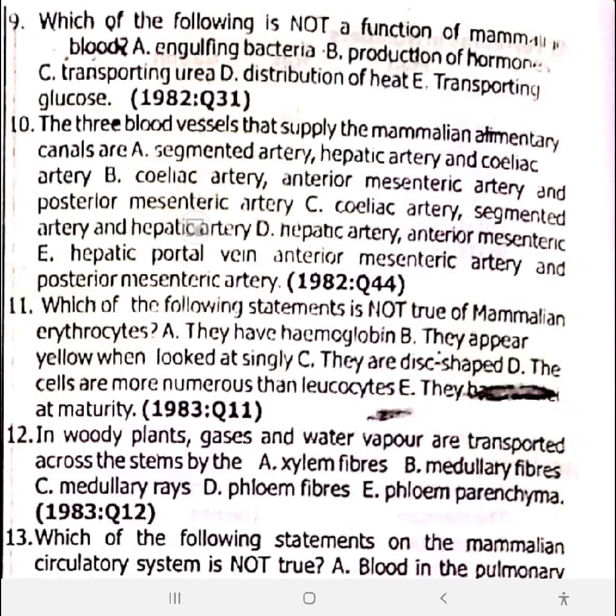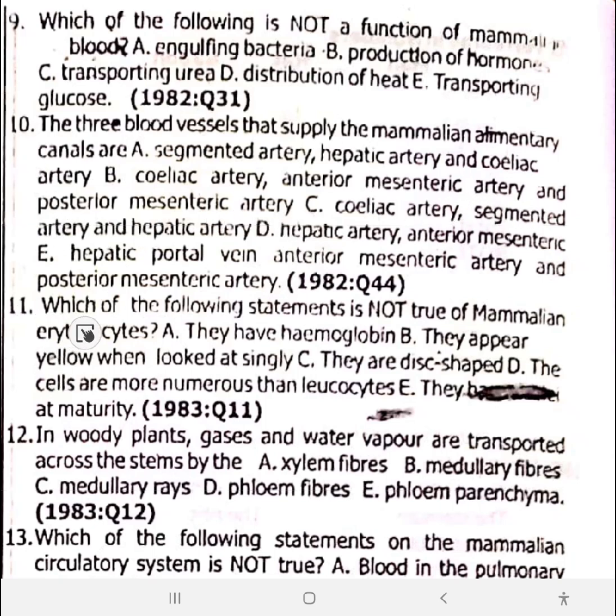Lastly, the posterior mesenteric artery supplies the posterior portions of the body. So number 10 is option B. So you have coeliac artery, anterior mesenteric artery, and posterior mesenteric artery.